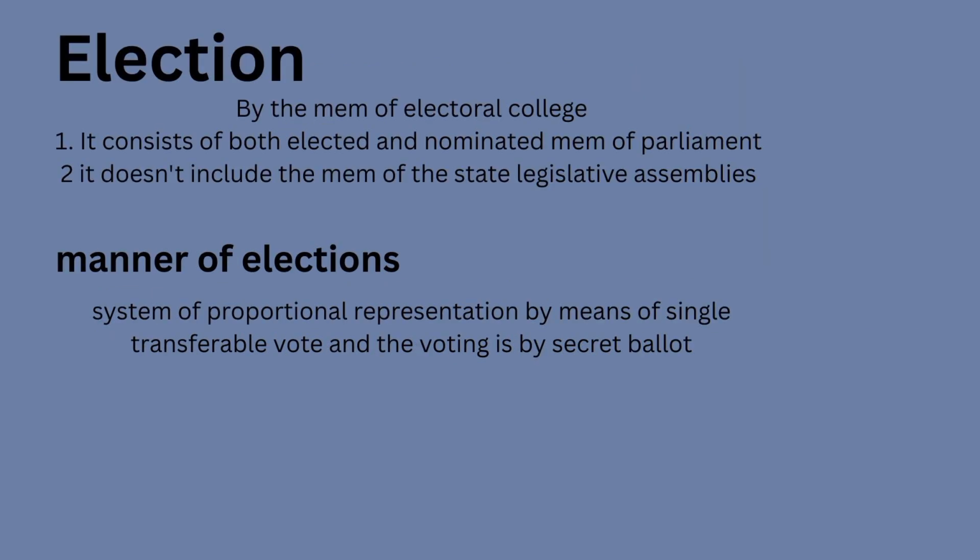Election process of the Vice President: it is held by the members of the electoral college. The electoral college mainly consists of the elected and nominated members of Parliament. State legislative assemblies do not take part in the election of the Vice President, but in the case of the President, the legislative assemblies are involved in the election procedure, not in the case of the Vice President. Here, only elected and nominated members of Parliament. That's it. Manner of the elections: the system of proportional representation by means of single transferable vote. More than 50% of the vote is required for his election.